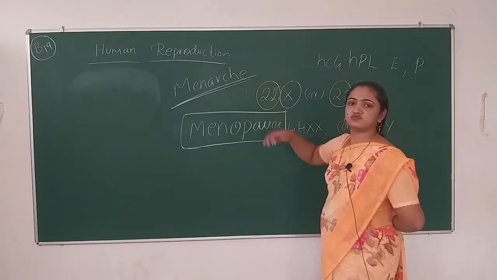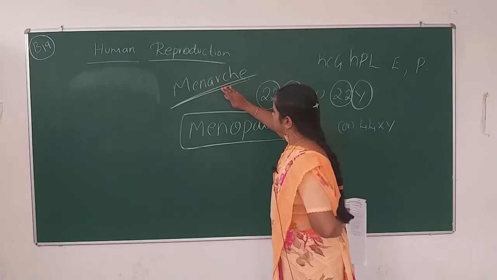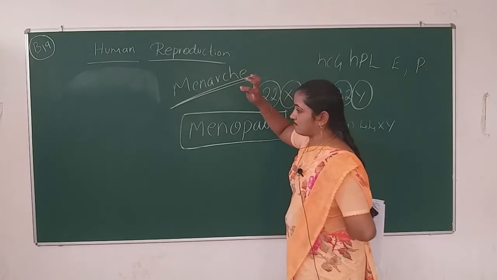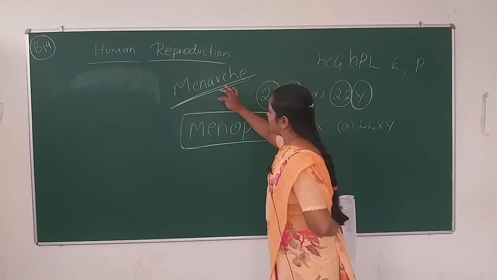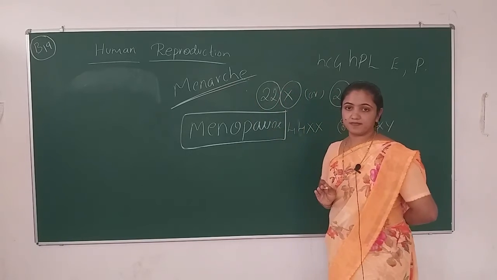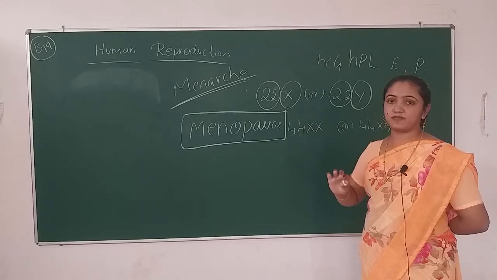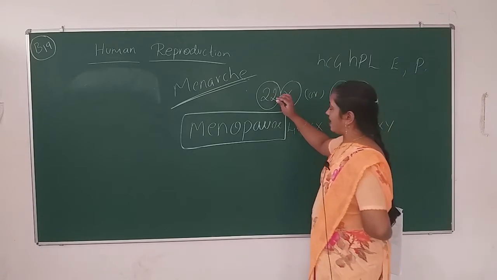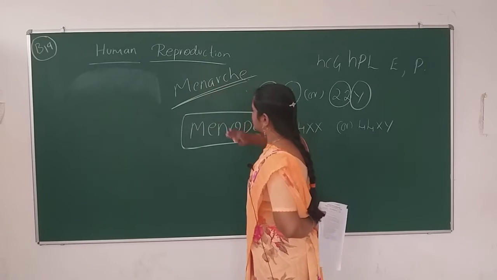Menarche is the condition where the first menstrual cycle begins at puberty. When a female matures and reaches puberty, she has her first menstrual cycle. That process is known as menarche.